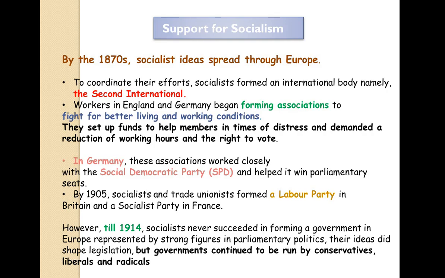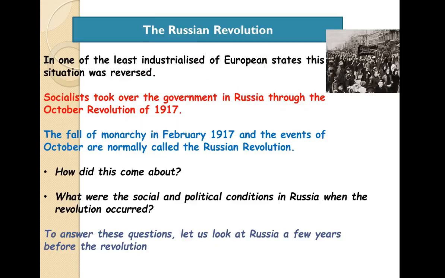But governments continued to be run by conservatives, liberals and radicals. So though they were not able to shape the legislation, though they were not able to come under the power of law, though they were not able to overtake the government, still you can see that the conservatives, liberals and radicals ruled the government and the people at that time. They were so important still, in spite of it.